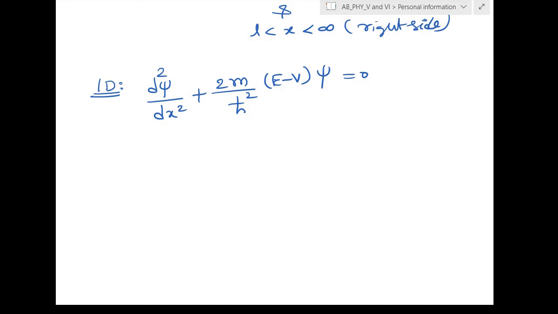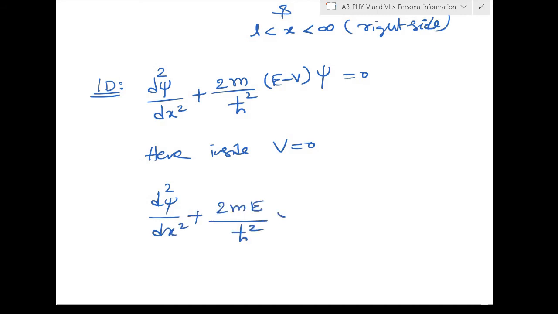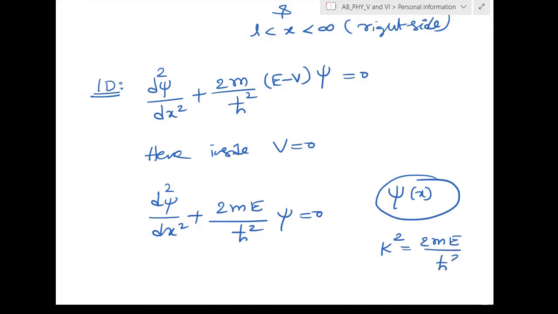Okay, so inside, V will be 0. So the problem becomes del square psi by del x square plus 2mE by h square into psi is equal to 0. Remember here psi is a function of x only, that is stationary. Now I'll define k square equal to 2mE divided by h square, some constant.